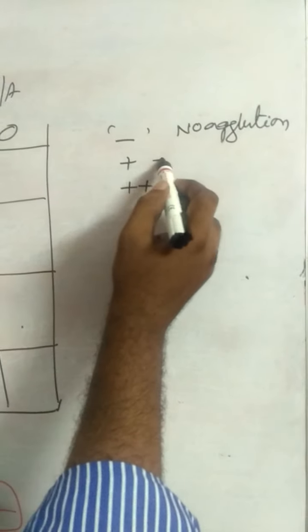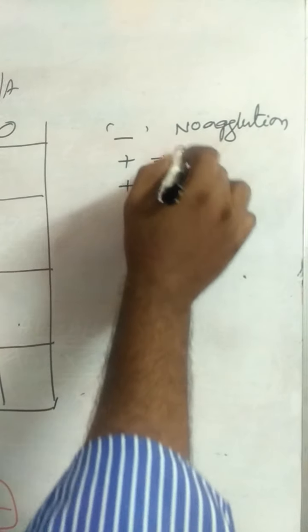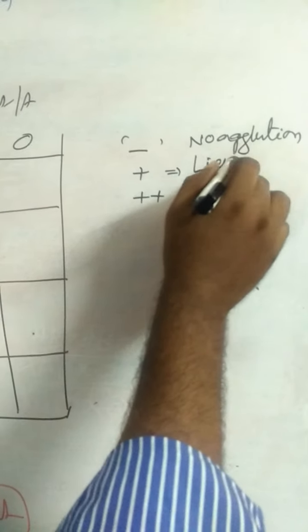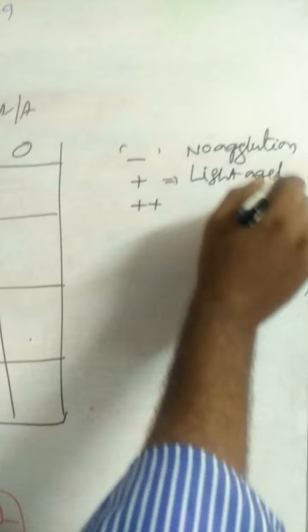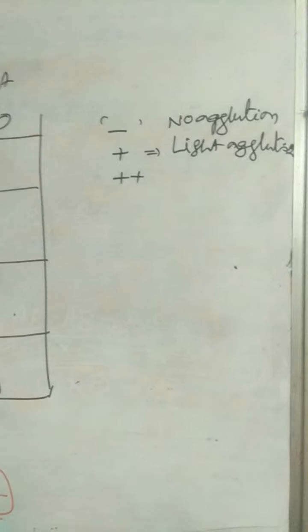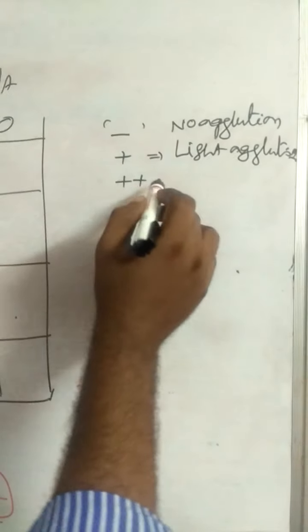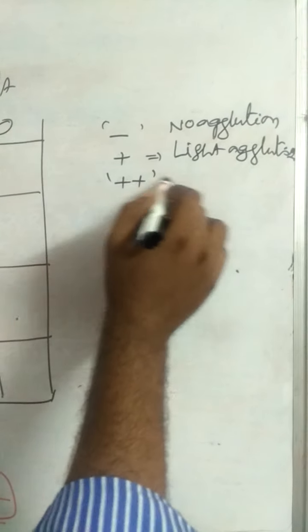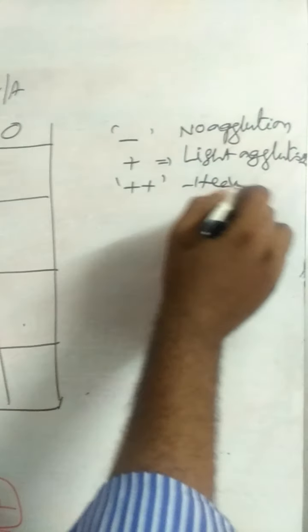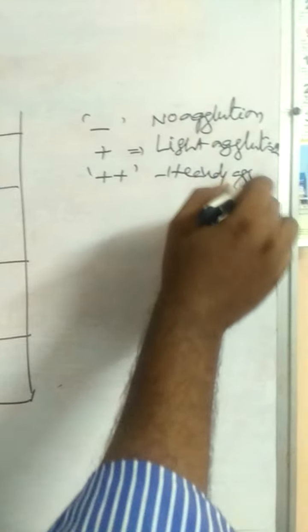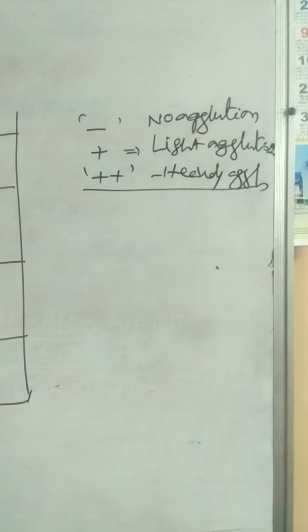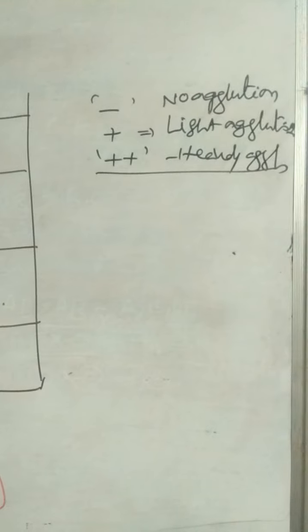Single plus refers to light agglutination, there is no problem. Double plus refers to heavy agglutination. Here, simple one.